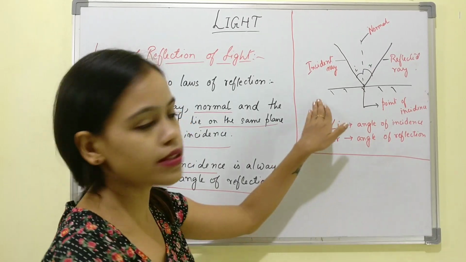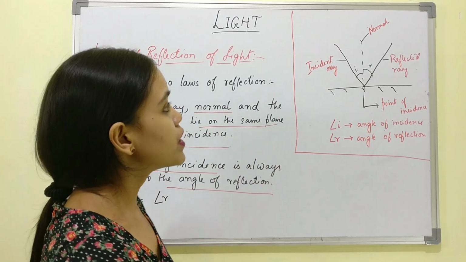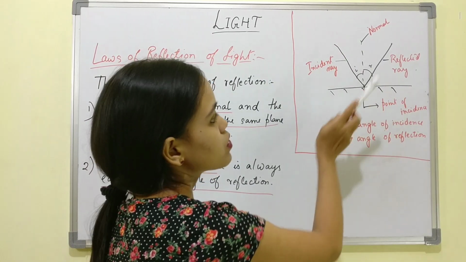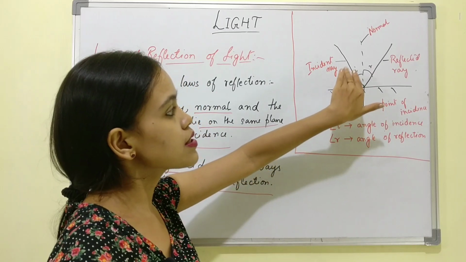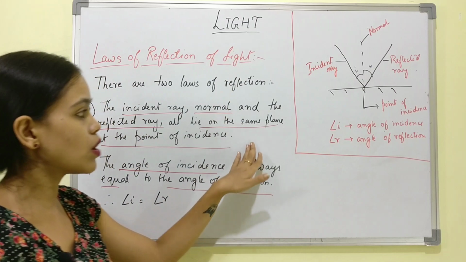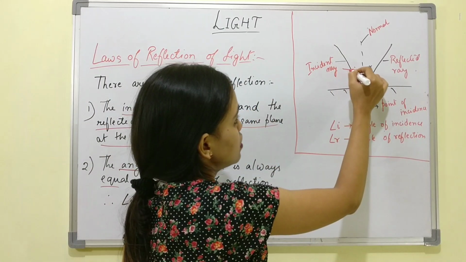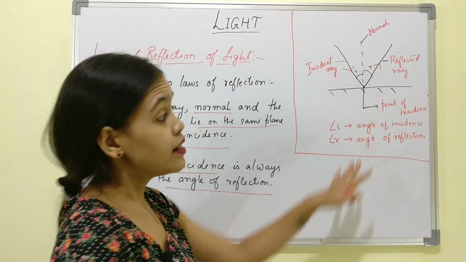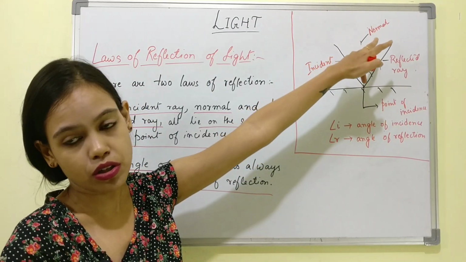Now if we follow this diagram, we will be able to understand this in a better way. So first, if we can see, this is the surface. Okay, so this is one plane and this is another plane. The entire process is happening on this one plane only. As the first law suggests, the incident ray, the reflected ray and the normal, all of them are lying on the same plane, and at this particular point they are hitting and going from here only.